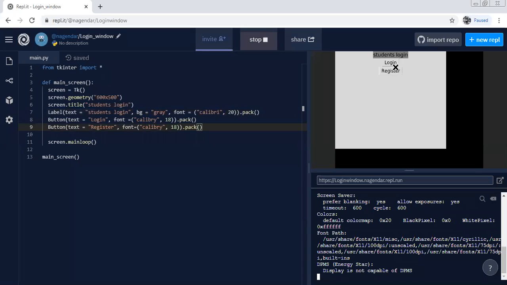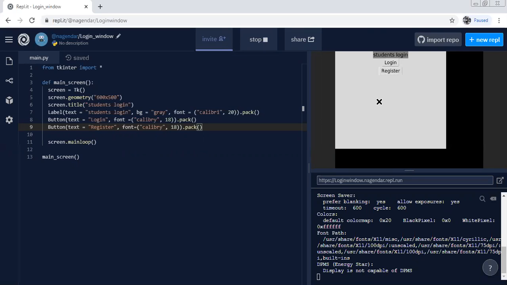Yes, can you see login and register? These two things are there actually, login and register. Just click, nothing will happen, because we have not created any other functions to those login and register buttons actually. So now the window is created with students login system. And here those students who are new to this need to press the register and register. And who already have a login credential, just press the login and log into the system.